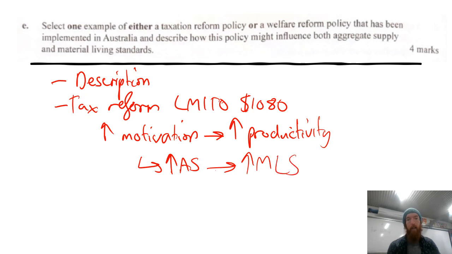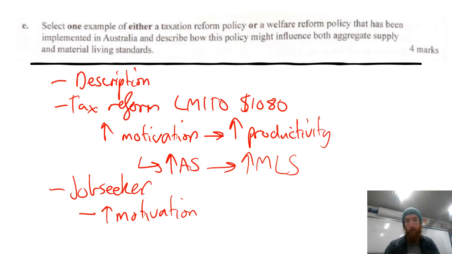With welfare reform policy, you could talk about the fact that JobSeeker is reverting back to almost near its initial levels. Obviously, that's going to motivate people to return to the workplace, to increase motivation to return to the labour force, which is going to follow through the same logic. As they become employed, they're receiving a working income, which is going to increase their material living standards overall. So getting to that point will be fine there.